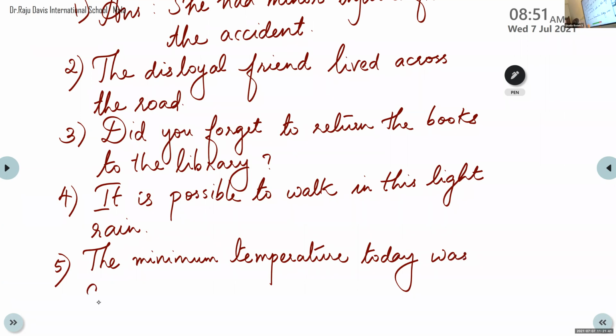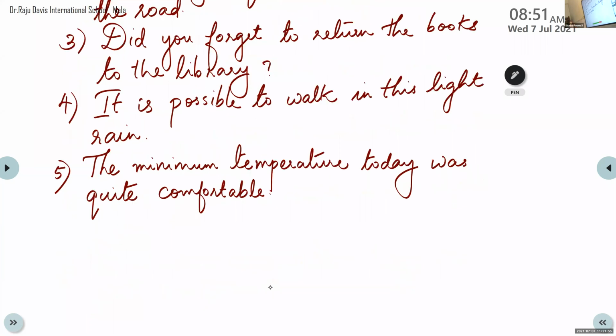Remember the spelling of quite, Q-U-I-T-E. The minimum temperature today was quite comfortable.